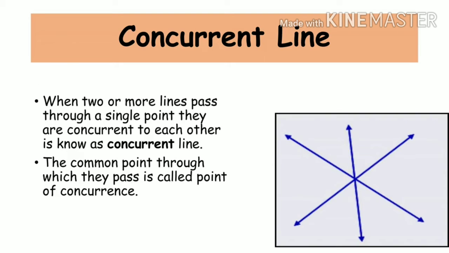In this diagram, can you see there are many lines passing through a single point? Yes, many lines. I can see 3 lines, and they are passing through a single point. That point is called the point of concurrence, and these lines are called concurrent lines. Concurrent lines pass through a single point, and the point in the middle is the point of concurrence.